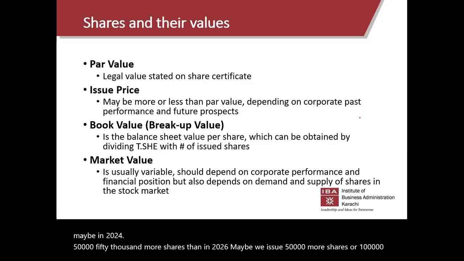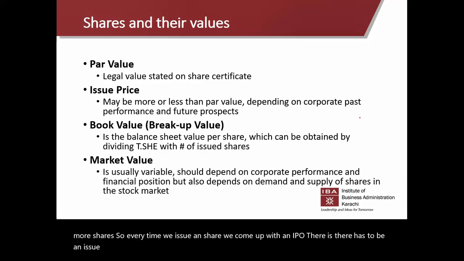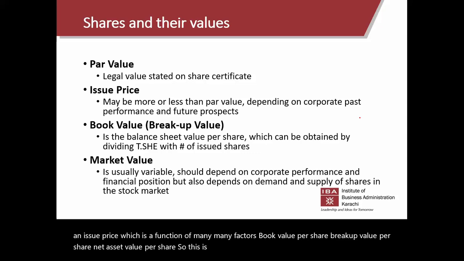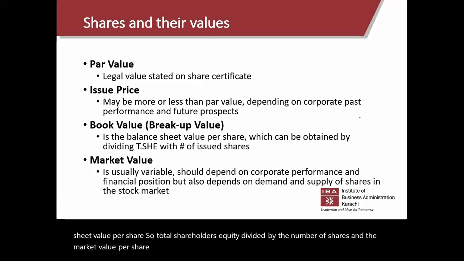So every time we issue a share, we come up with an IPO. There has to be an issue price, which is a function of many factors: book value per share, breakup value per share, net asset value per share. So this is the concept we just discussed. This is the balance sheet value per share, so total shareholders' equity divided by the number of shares. And the market value per share is not specific to every day, but rather specific to every moment in time. So whenever the market is open, the market value keeps going up and down.